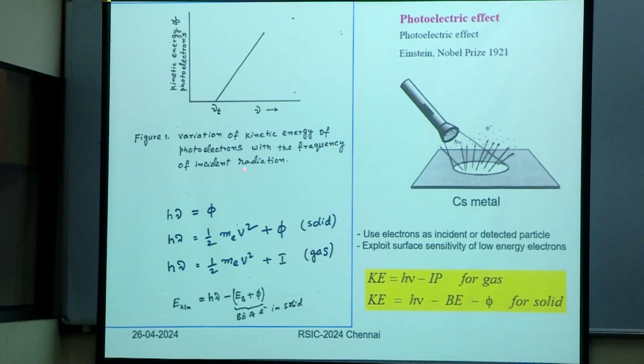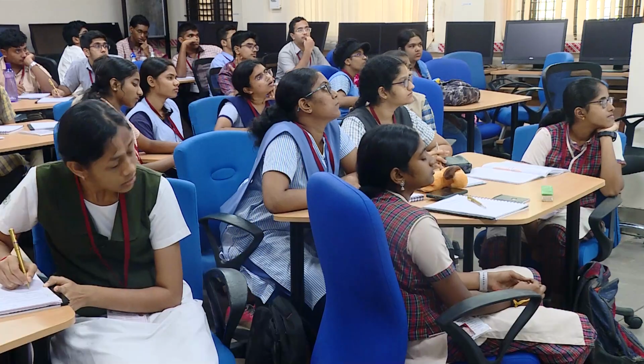So this is the photoelectric effect that you know. Right? So you have a photon of frequency nu, for example. This is the photon energy, and that is the kinetic energy of the electron that is coming out. If the photon energy matches the threshold frequency, the threshold energy, then you start seeing electrons coming out. If it is less than that, even if it is an intense photon beam, you will not be able to eject an electron. That is the photoelectric effect. And the frequency is proportional to the kinetic energy. You see that, as you increase the frequency, kinetic energy is also increasing linearly. It is supposed to be like that.